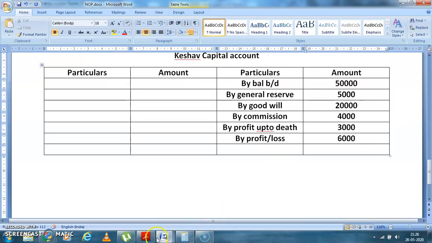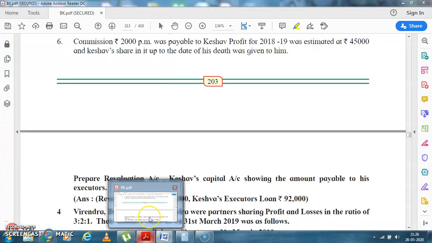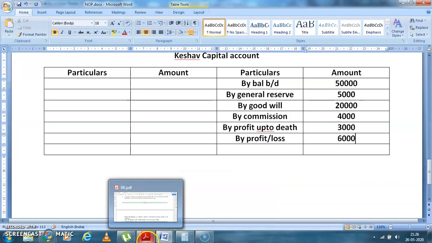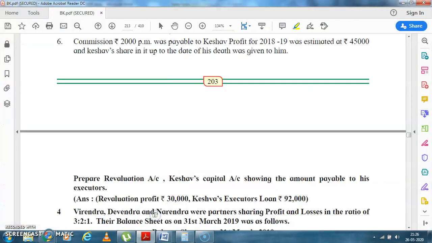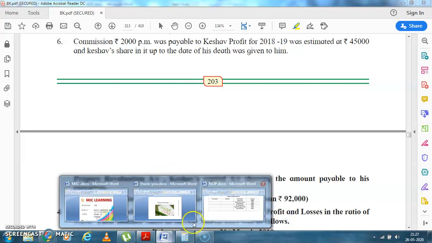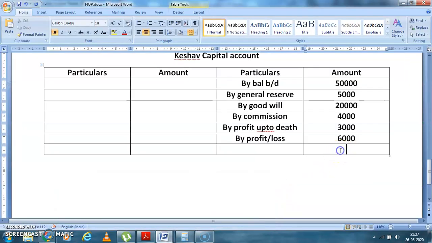Now see, not even a single entry has been left out. We have done everything. Now we'll be dividing what they are asking you. They are asking to prepare profit and revaluation, which we did, and the capital account showing amount payable to executor. Now whatever is the difference in Keshav account is payable to his executor. Now let's see how much it is payable to the executor.